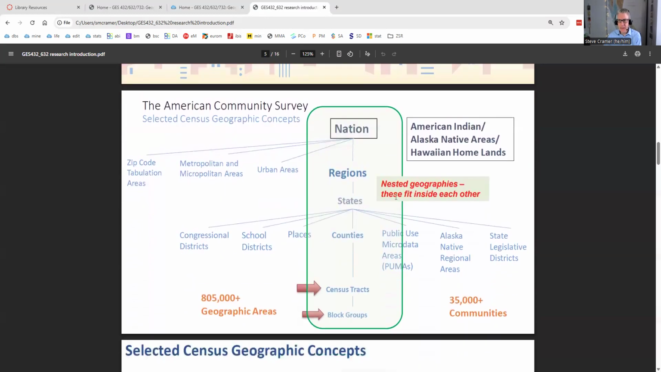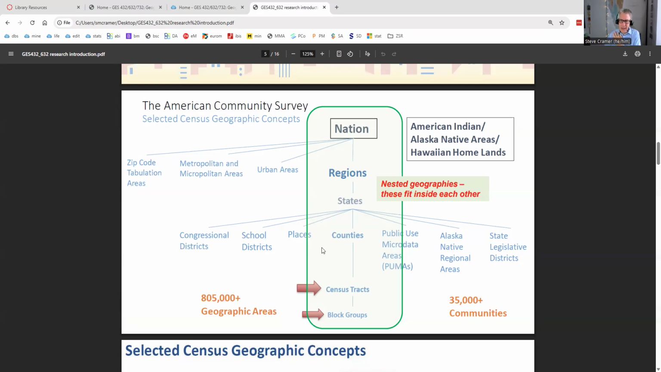The center column here is a schematic of the core census geographies that they cover. The center column lists all nested geographies from biggest, the nation, down to smallest, block groups. They all fit inside each other, and you'll see an illustration of this in a moment. So you'll be using tracts and block groups among cities.